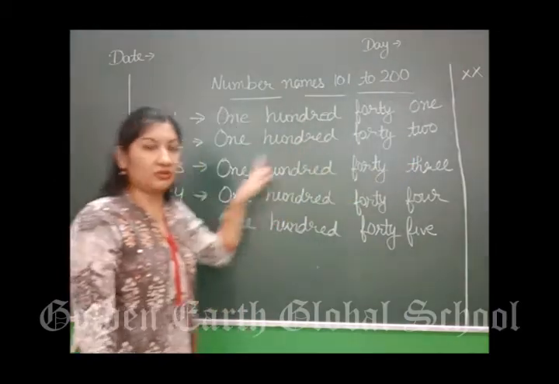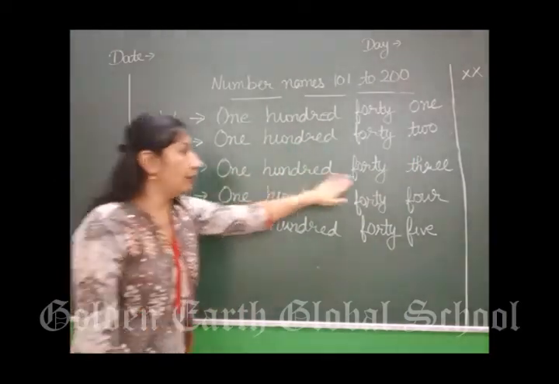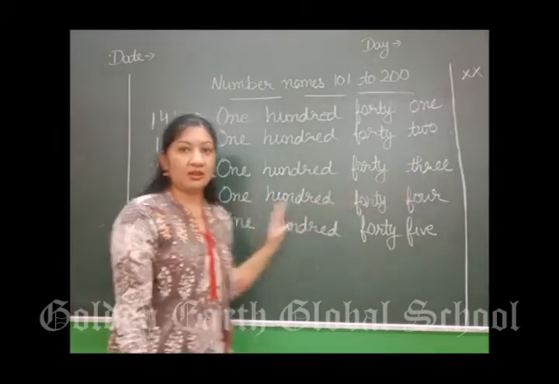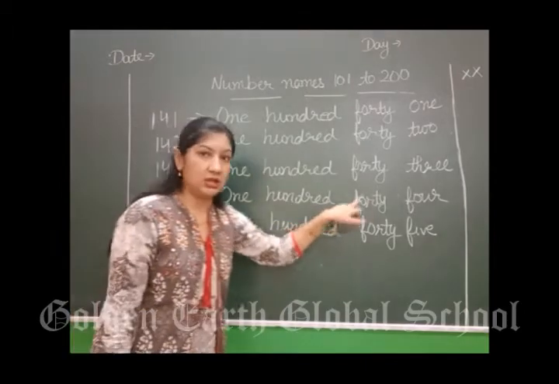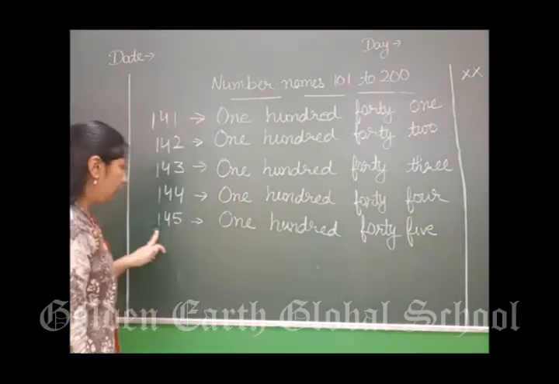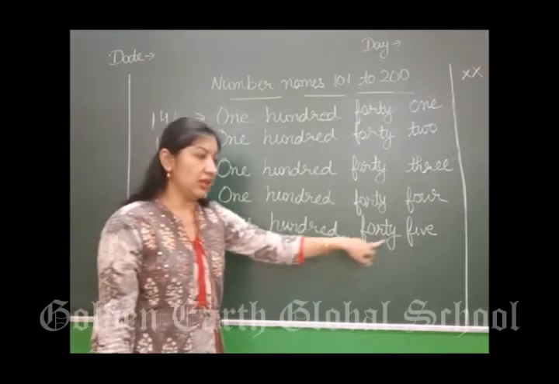142. Next 143 कैसे लिखेंगे? 143. Next 144. 144. Next is 145. 145.